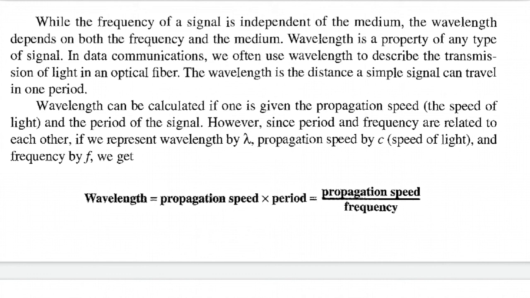The wavelength is the distance a simple signal can travel in one period. Wavelength can be calculated if one is given the propagation speed and the period of the signal. However, since period and frequency are related to each other, if we represent wavelength by lambda, propagation speed by c, and frequency by f, wavelength equals propagation speed times period, which equals propagation speed divided by frequency.